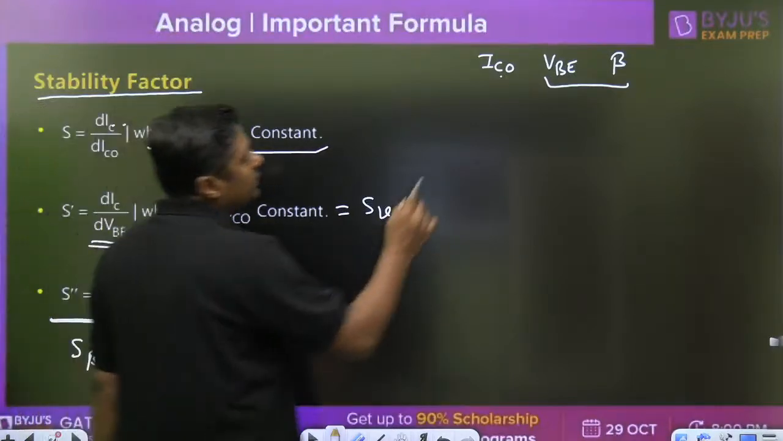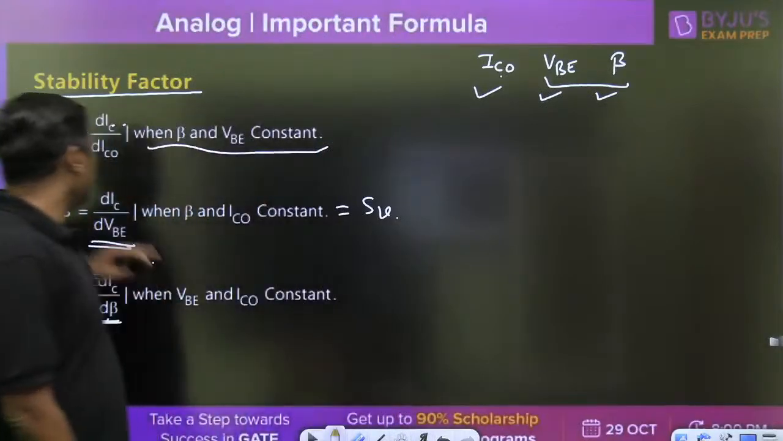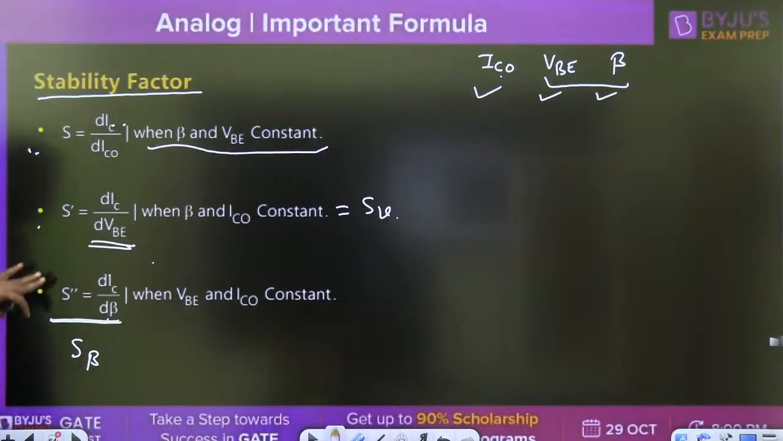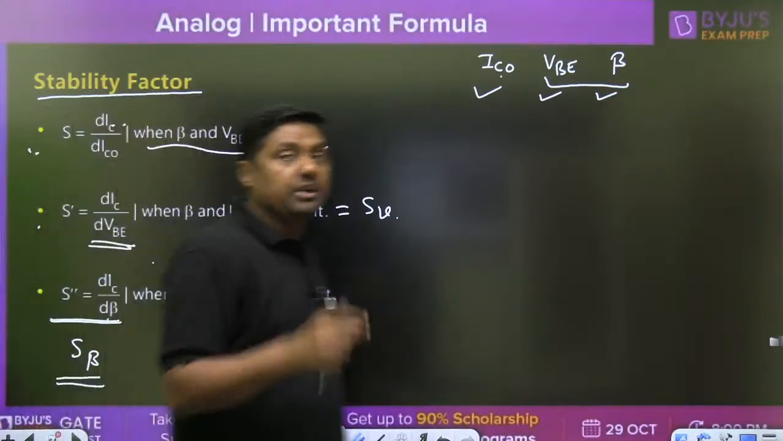There are three factors: ICO, VBE, and what? Beta. We are having S, S dash, S double dash here, or S double dash is also known as S beta here. S beta, the beta factor. Okay.